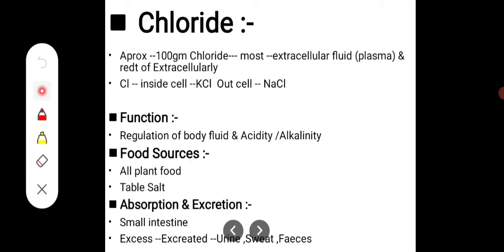Then chlorides. Okay, the next mineral is chloride. So chloride, approximately 100 grams in the body, is mostly in extracellular fluid, that is plasma, and the rest is in intracellular fluid. Chloride inside a cell is combined with potassium, and outside the cell chloride is combined with sodium.